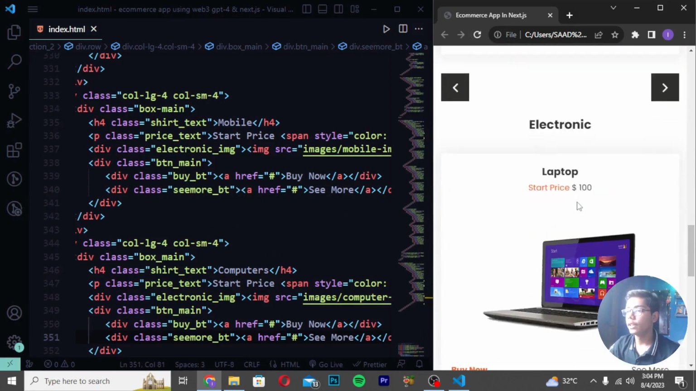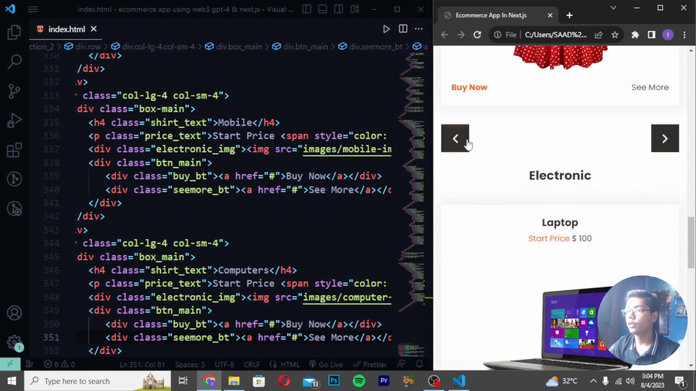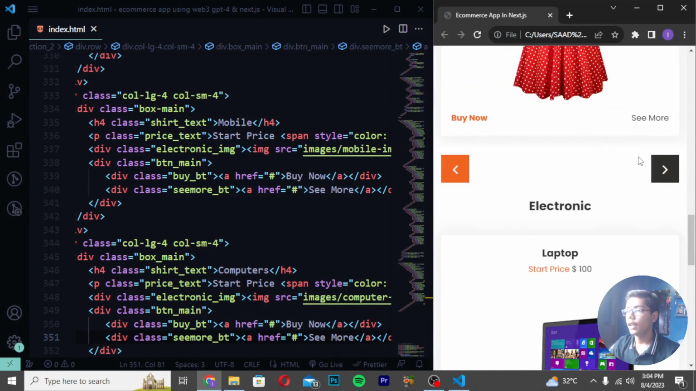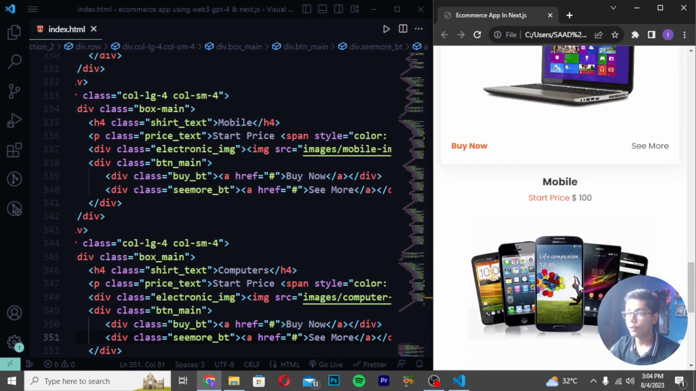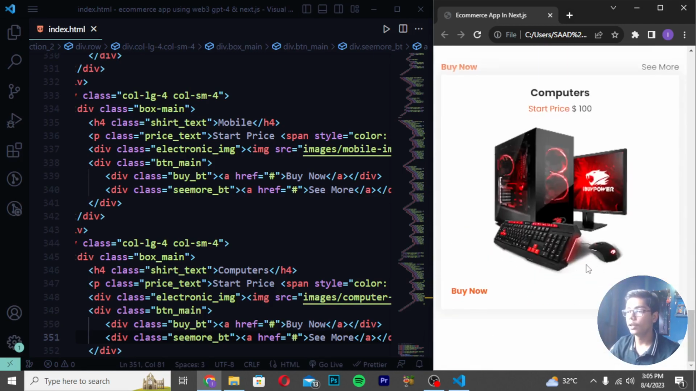Now if I show you, you can see we are getting a slider. Here you can just use these sliders to make it forward and backward. You can see these are working here. And you can also just do one thing. We are getting the electronic section, in which you will be getting all the electronic products like we are getting here, like mobile and laptop, like computers, like that.